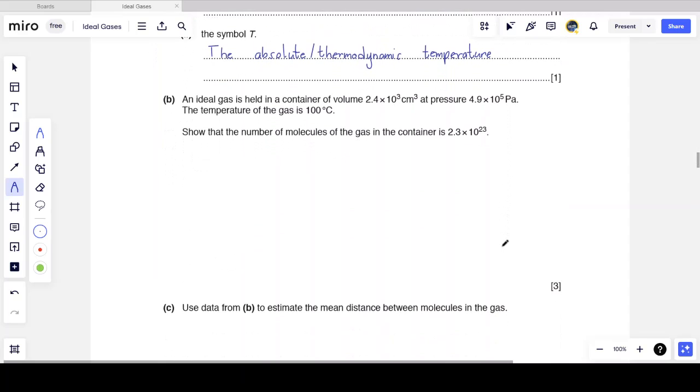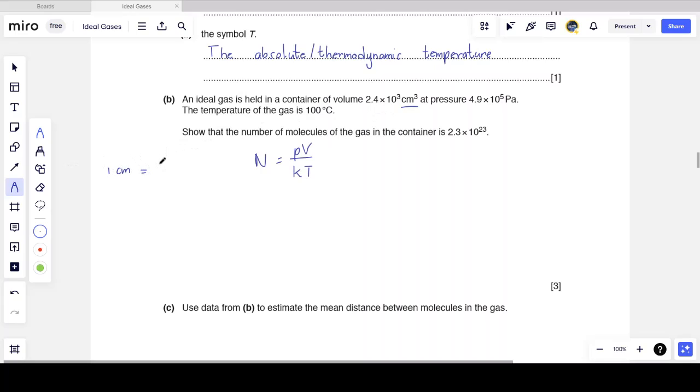We are then told that an ideal gas is held in a container of volume 2.4 times 10 to the 3 cubic centimeters at a pressure of 4.9 times 10 to the 5 pascals with a temperature of 100 degrees Celsius, and we want to show that the number of molecules of the gas is 2.3 times 10 to the power 23. Now everything is fine. I know I can apply the ideal gas equation again. Uppercase N is PV over kT. The problem is that my volume is in cubic centimeters. So I have to rely on my conversion skills.